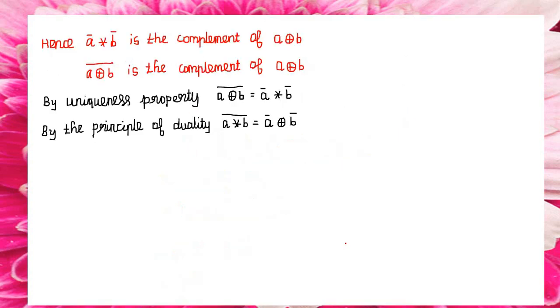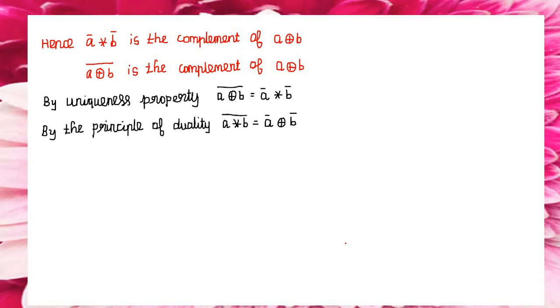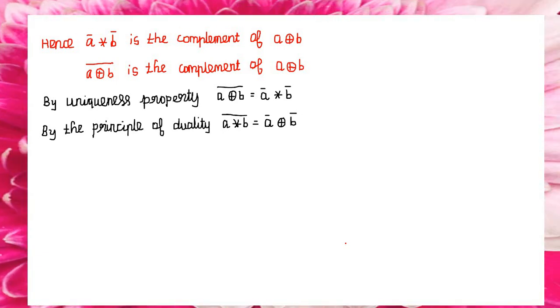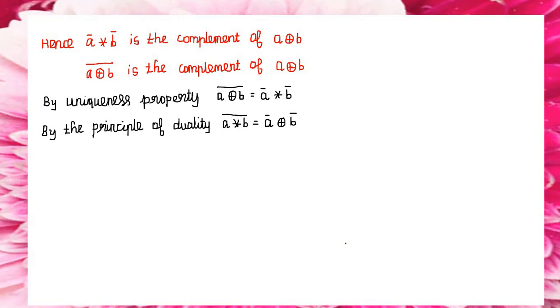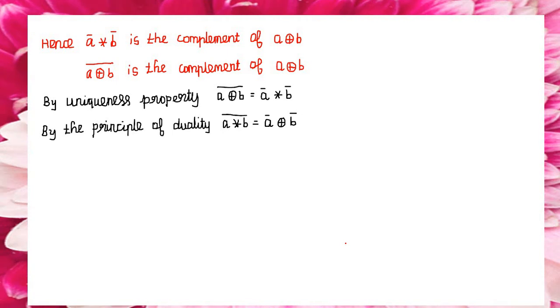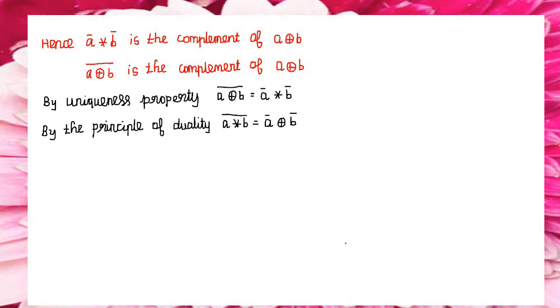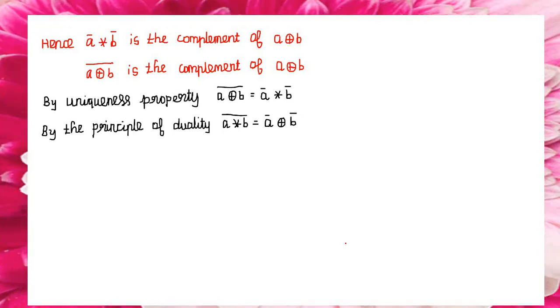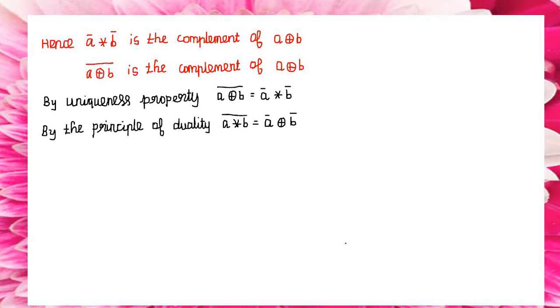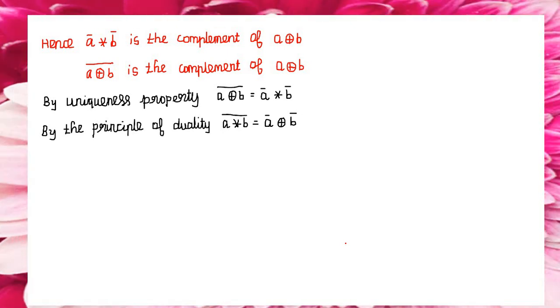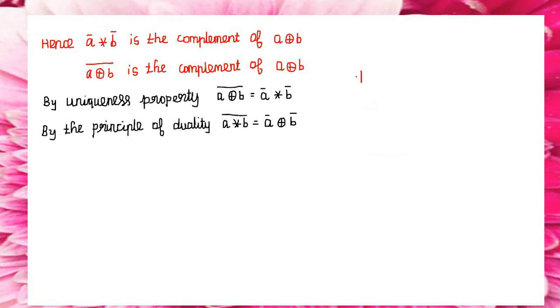So next one will be, we know already A bar star B bar is the complement of A sum B. Suppose again we can take A sum B the whole bar equal, it is the complement of A sum B. So already we know about the uniqueness property, A direct sum B the whole bar equal to A bar star B bar. The duality is nothing but we can change sum as star and star as sum. So less than or equal to as greater than or equal to, greater than or equal to as less than or equal. Just opposite we can take. So that is known as duality law.